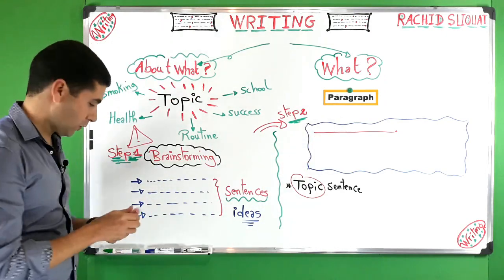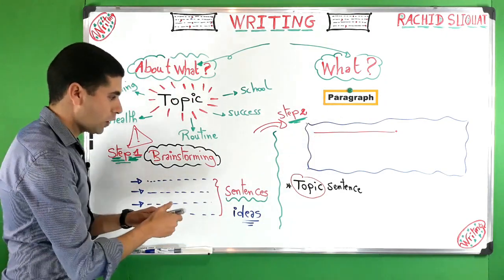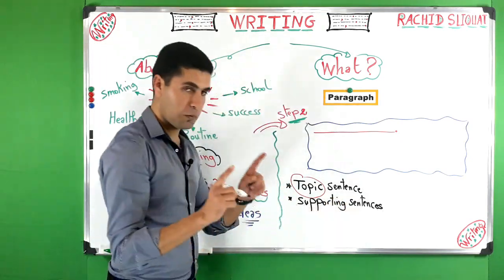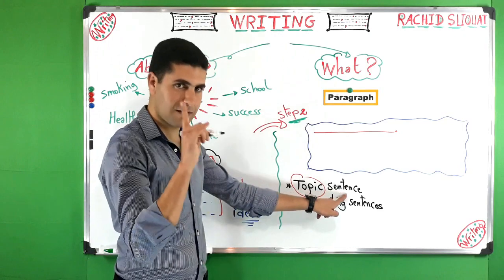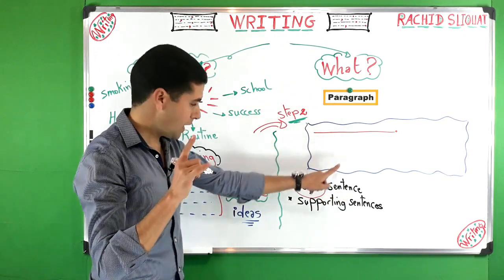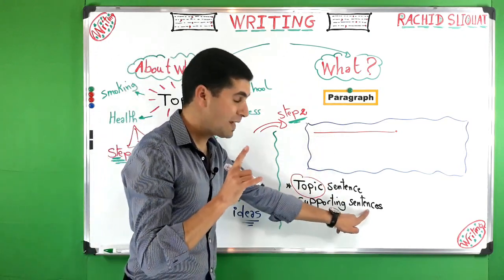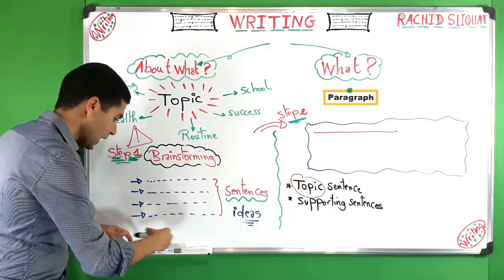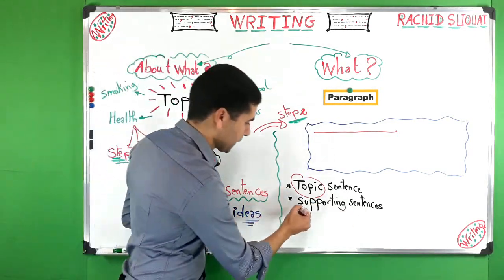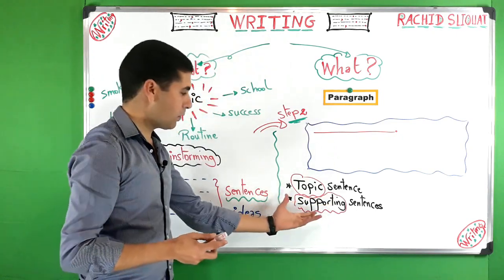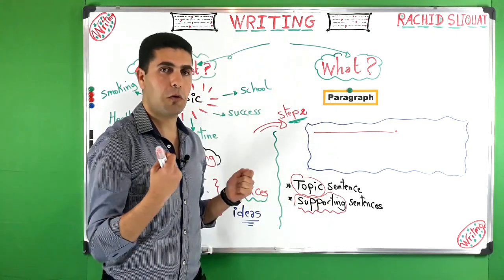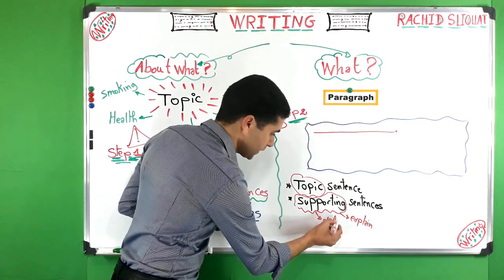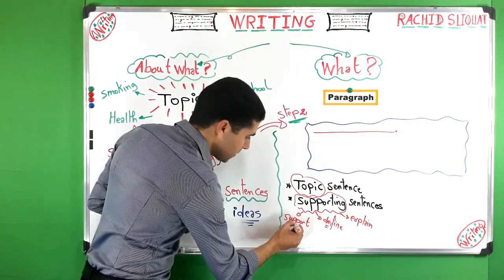Number two is what we call supporting sentences. In number 1 we say sentence, it is only 1. In number 2, supporting sentences, it is plural, which means a lot. The importance of supporting sentences is to support, to explain, for instance, to define, to support.